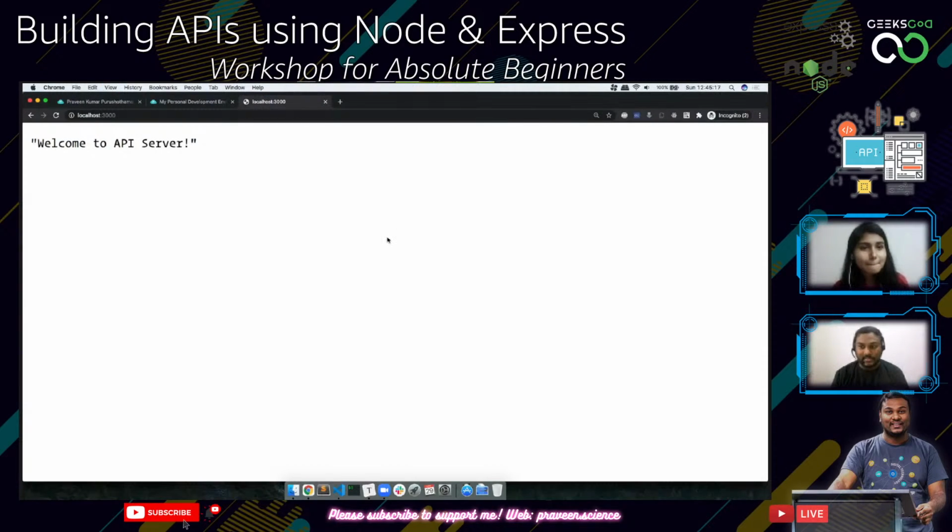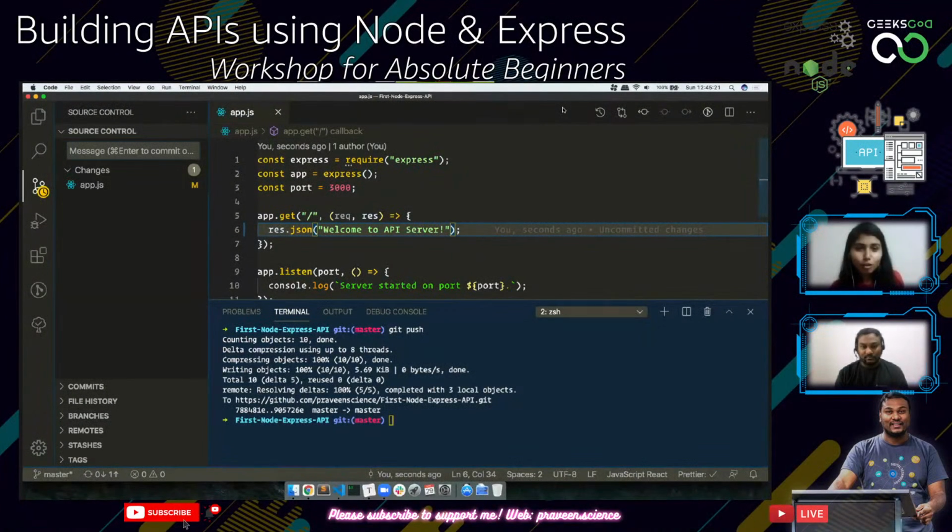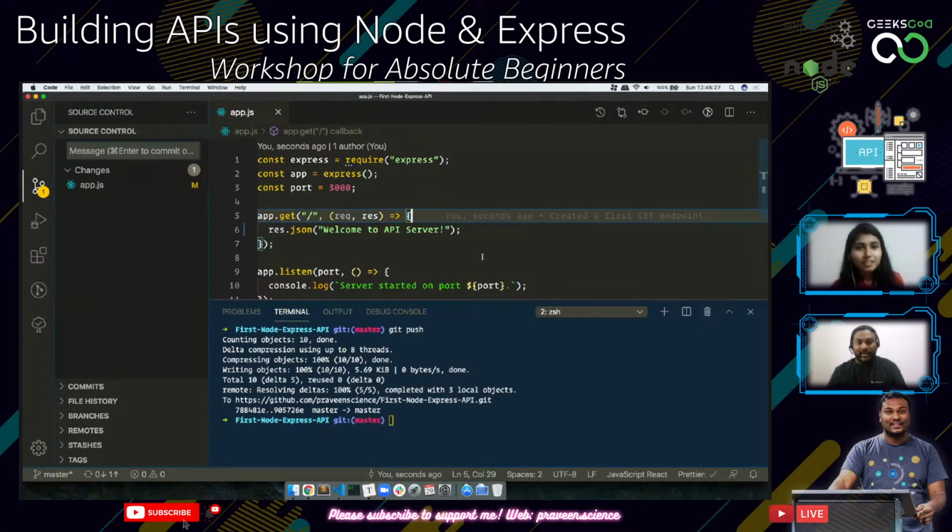Sometimes we write response.render or redirect. We don't do any response.redirect in any kind of REST APIs. REST APIs will not have any redirects. Response.send, yeah, that's a good question.